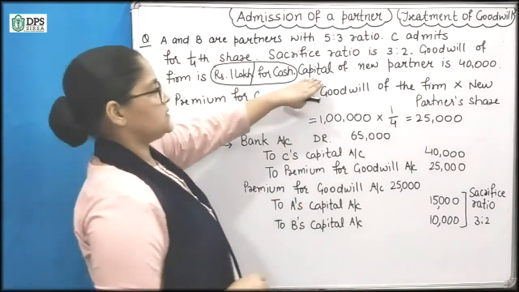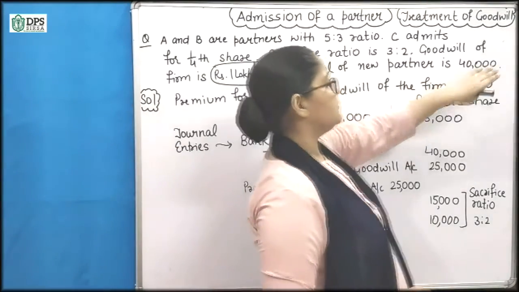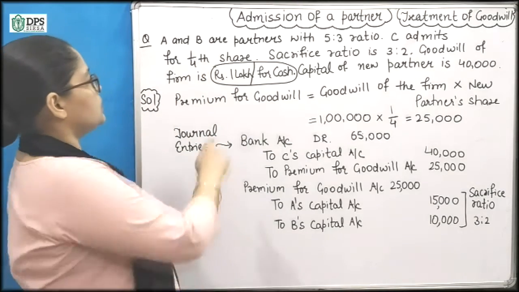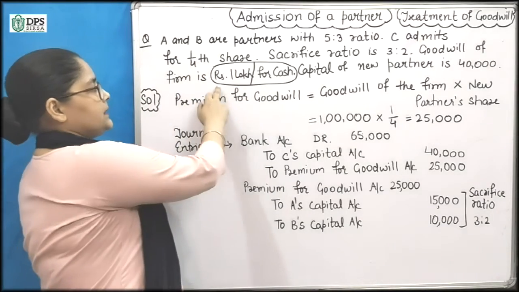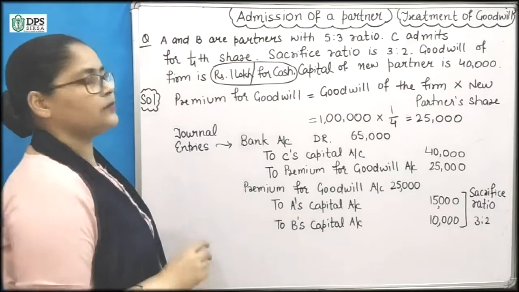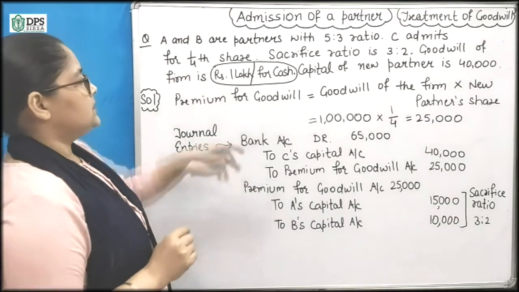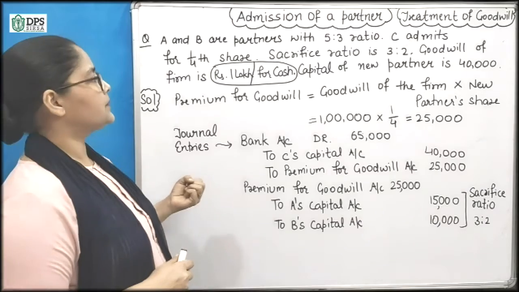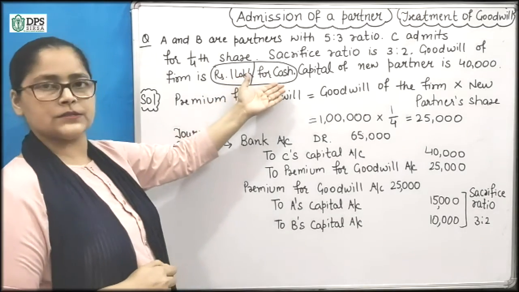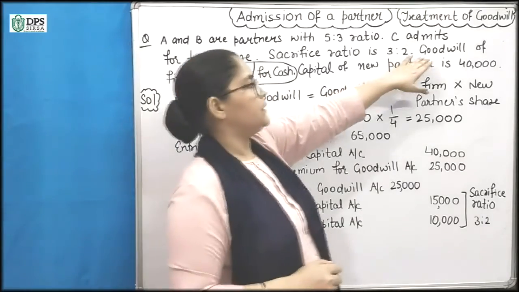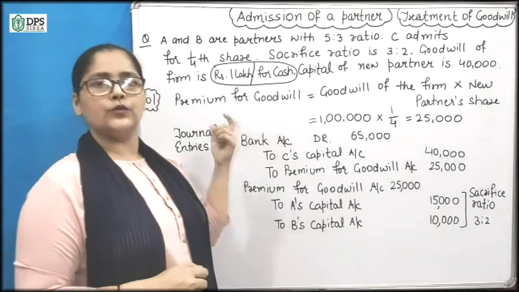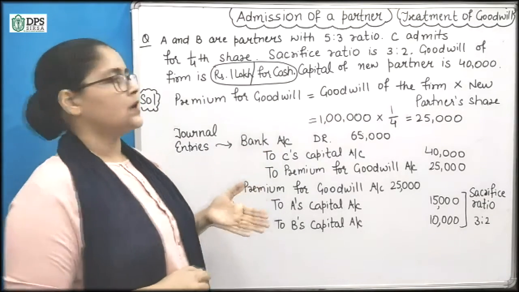So this is the capital of C, 40,000. We have given first of all goodwill of the firm, rupees 1 lakh. And one more thing, he is bringing goodwill for cash. The amount of goodwill C will bring, he will bring in cash.